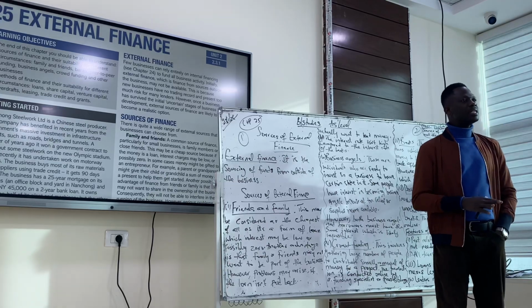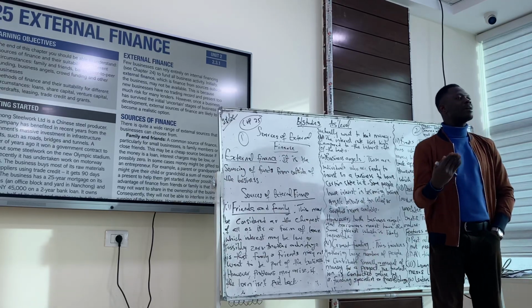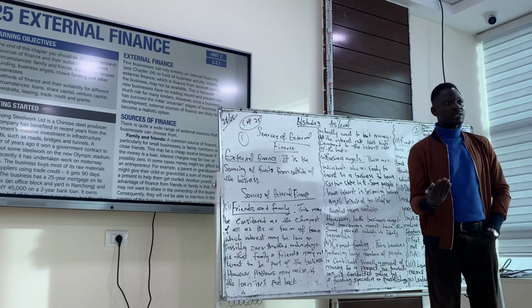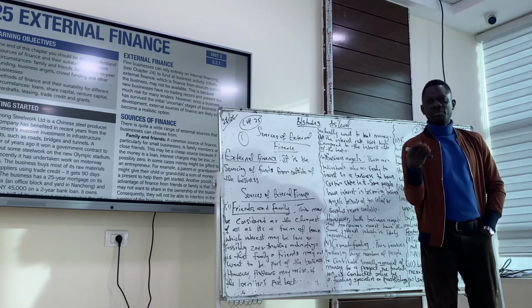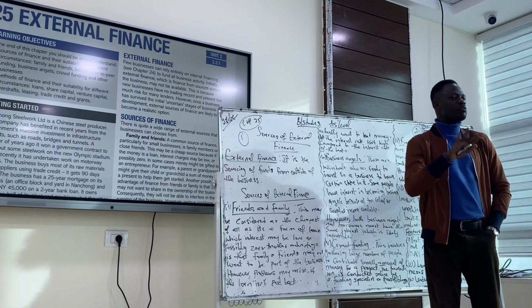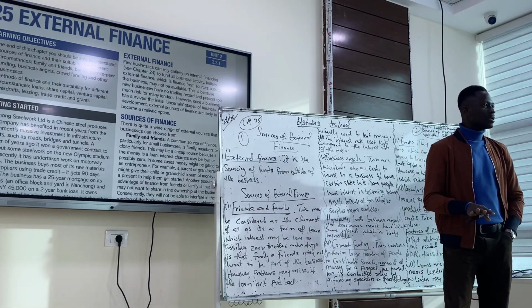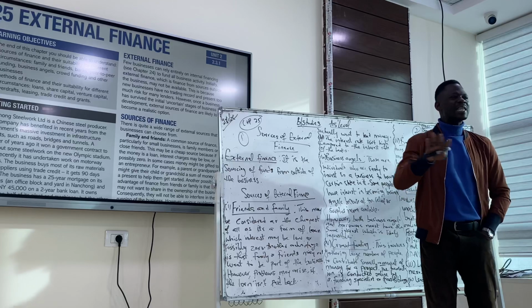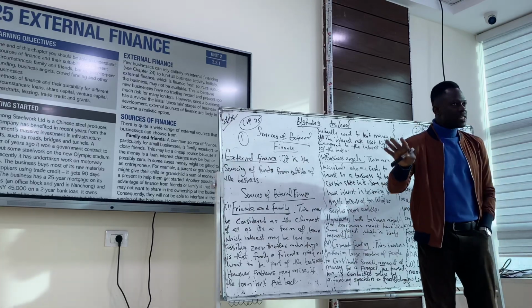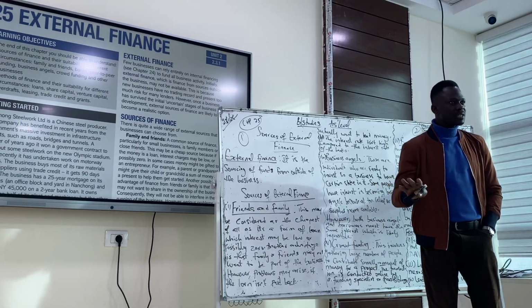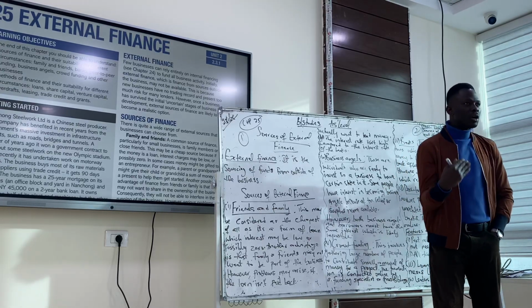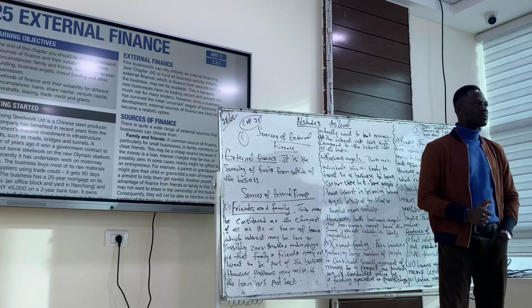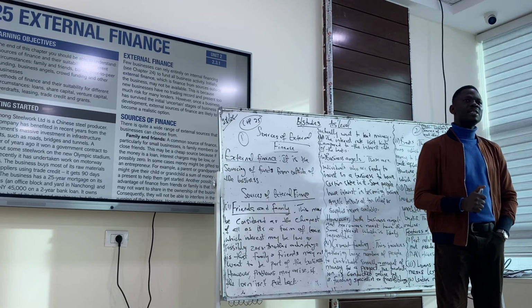The next one is the business angels. Why do we call them business angels? They are angels because they have funds available. They have surpluses, and they want to use it. They want to go into a business which they are not the brain behind. Theirs is just to put money and have a stake in the business. You have the business idea, you have the mindset, you've started the business, but they can help you with funds. In return, they have a stake in the business. Do you understand business angels here?